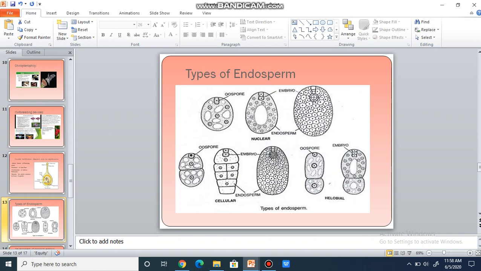Now children, after the second male gamete fuses with the secondary nucleus, it forms the primary endosperm nucleus which develops